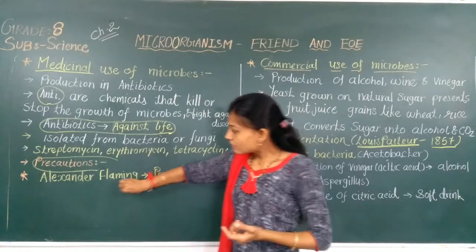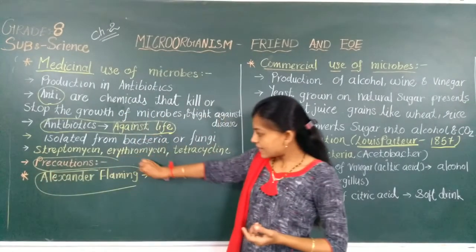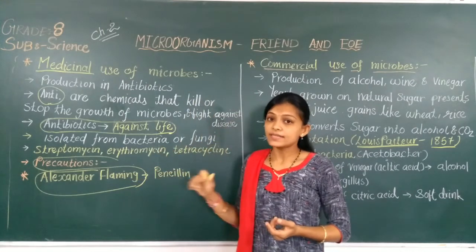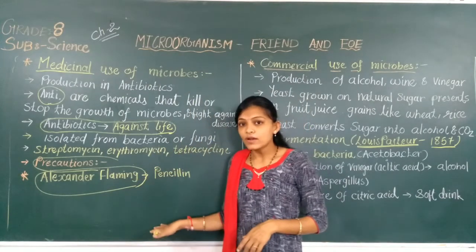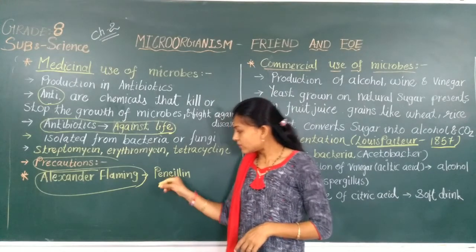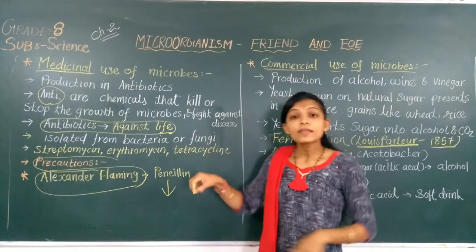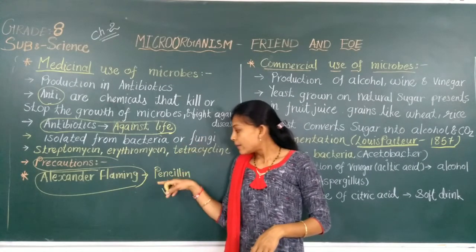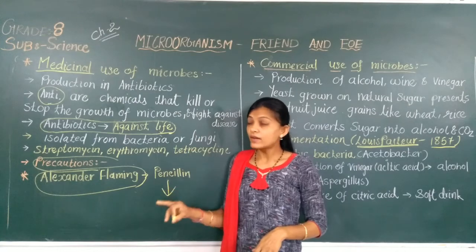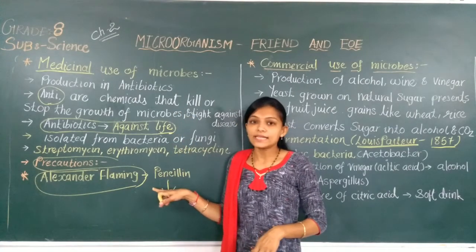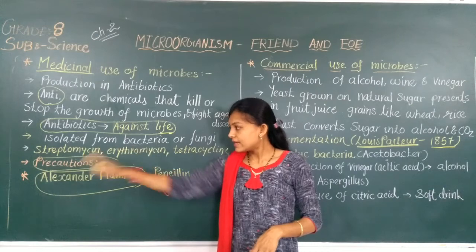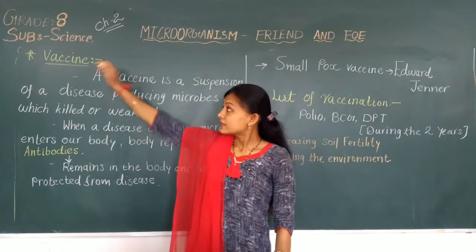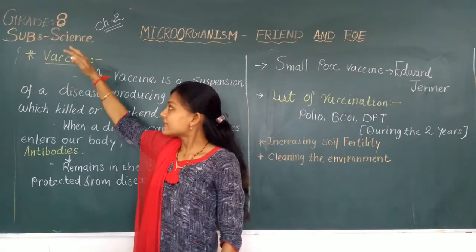Now, one scientist is there, the name of that scientist is Alexander Fleming. He discovered the first antibiotic. He gave the name penicillin to that medicine. So, the first antibiotic is penicillin, and this penicillin was discovered by Alexander Fleming. So friends, the next use of microorganisms is vaccination.